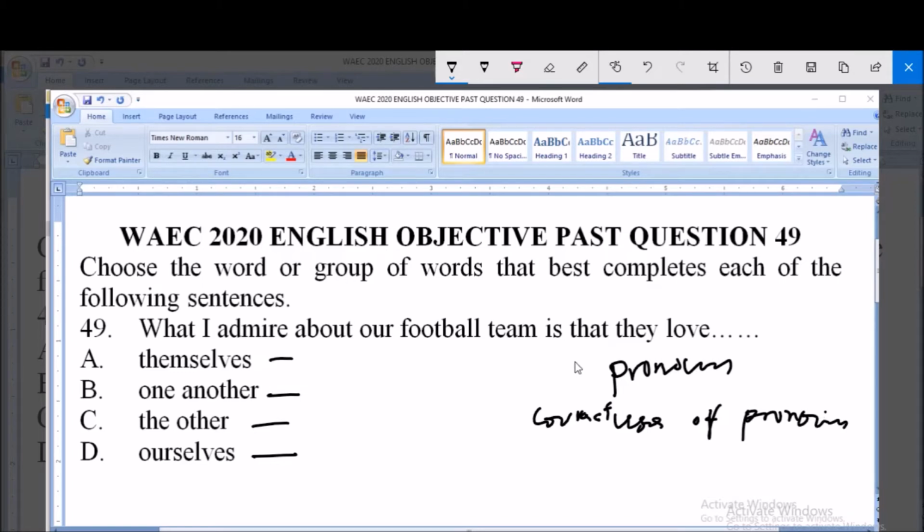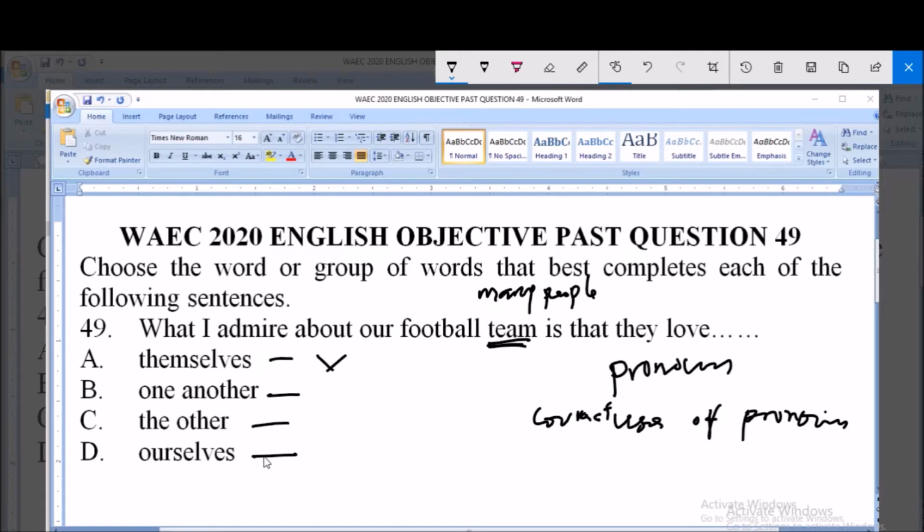Now, when we say themselves, the speaker cannot say, what I admire about our football team is that they love themselves. By themselves, the speaker has excluded himself. It means that he is not part of the team. And when we talk of a team, it is a collection of many people. And in the expression you say I, so themselves cannot go.